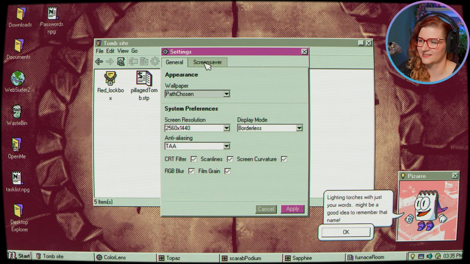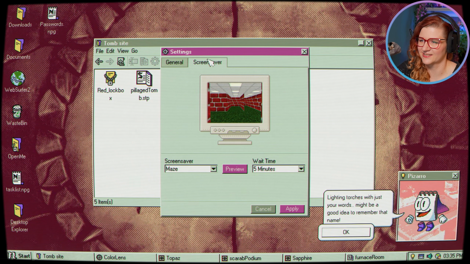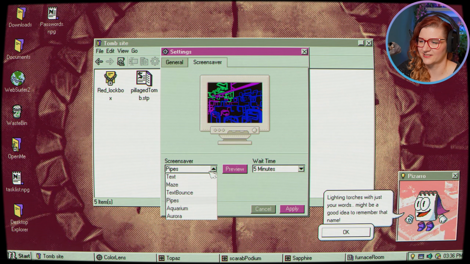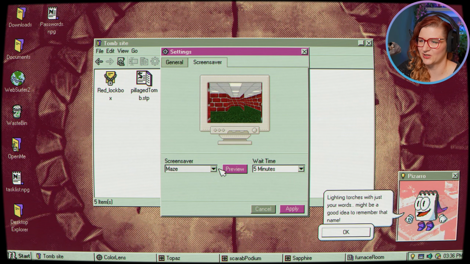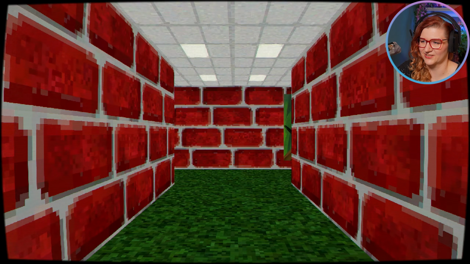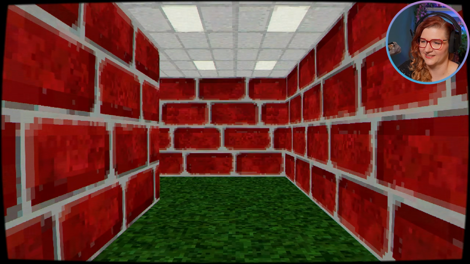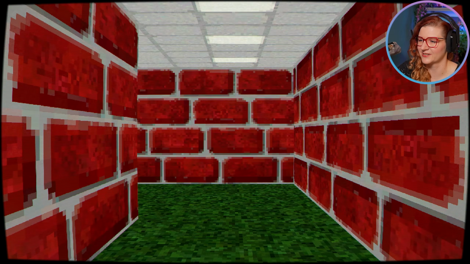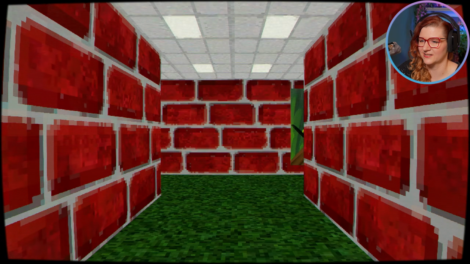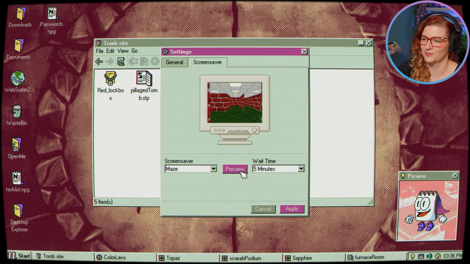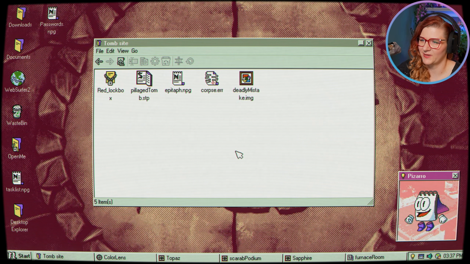Can we go to settings? Okay, that's just general actual settings. But then we can do screensavers. Actually, inspired by the old school screensavers we used to have. We can preview. Okay, and yes, then it just goes through the maze. And there are random bugs. I wonder if there are things hidden in the screensavers at some point. We can't do anything, right? Because as soon as I touch my mouse to any input, I assume it's just gonna exit. So this might be just for fun, or maybe there will be something there later. Okay, well, back to this.